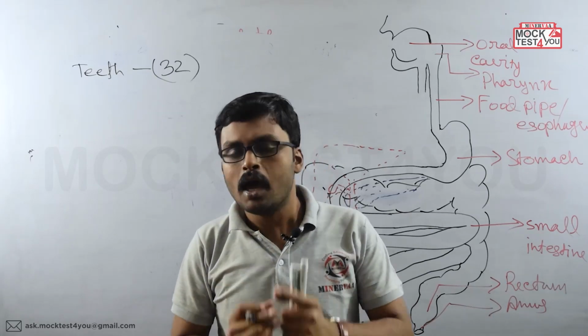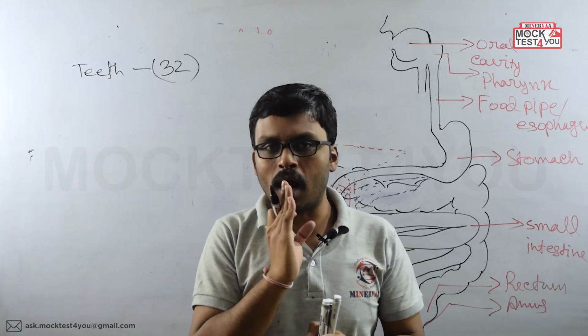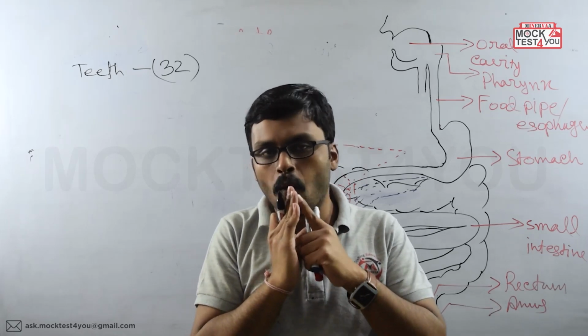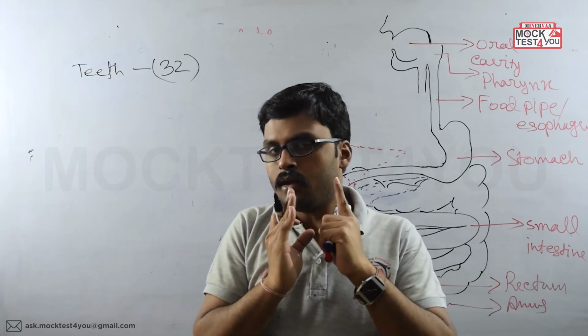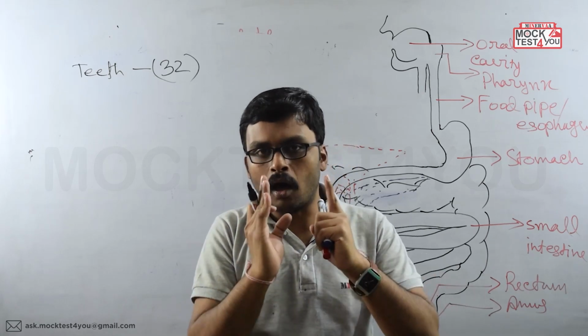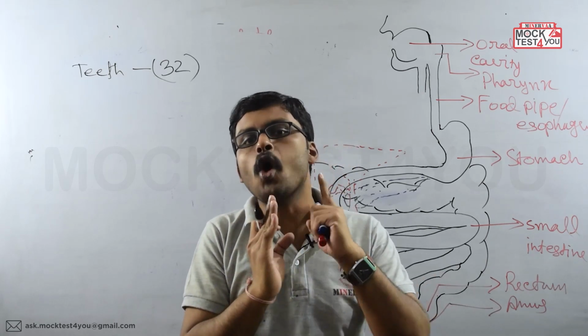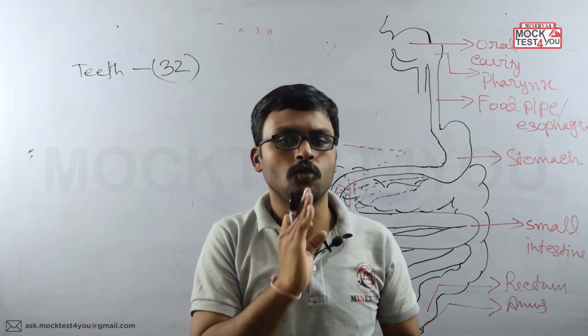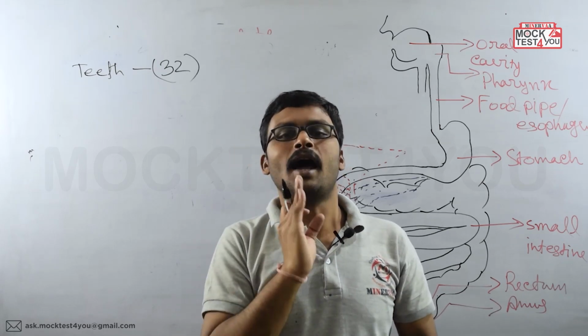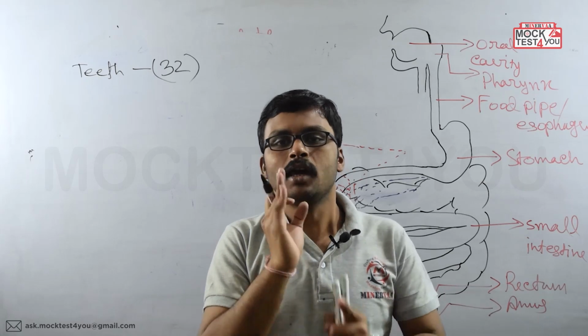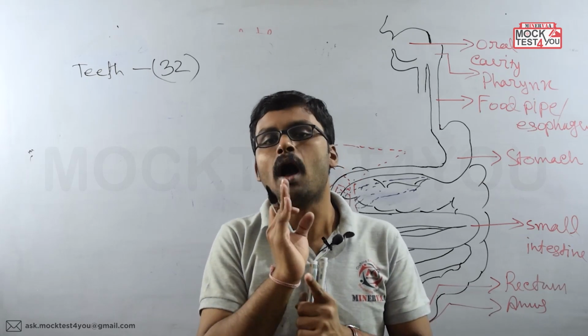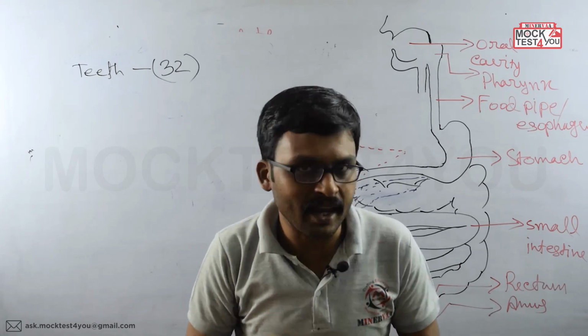Now from the middle, if we want to see only one side, think I am observing the right lower side. If I want to see from the middle, then what type of teeth will I get?